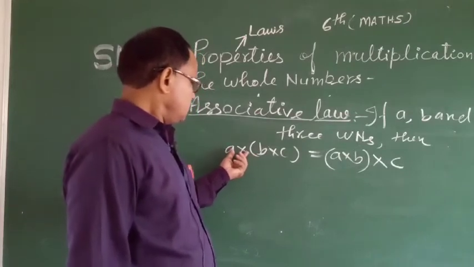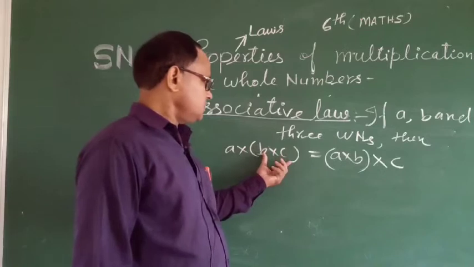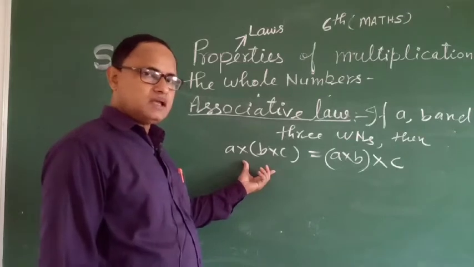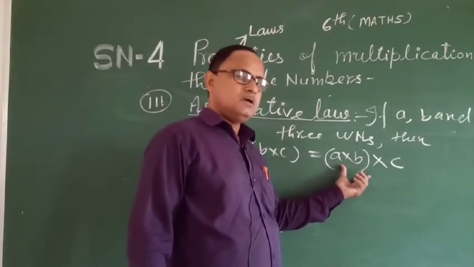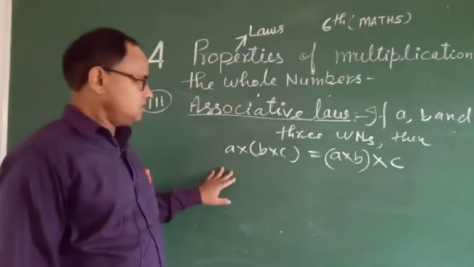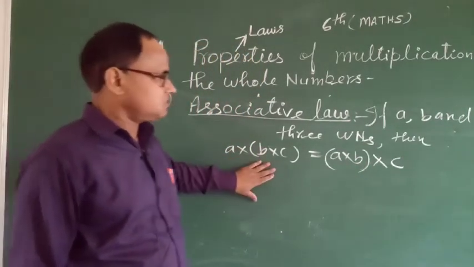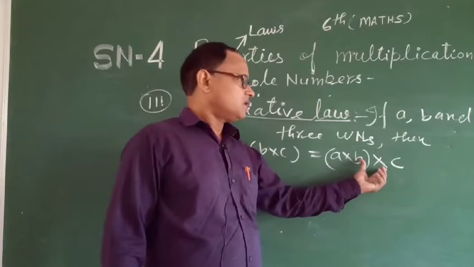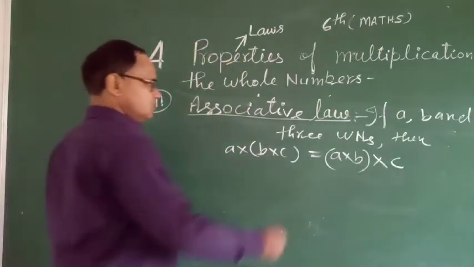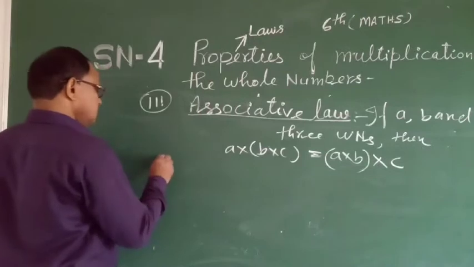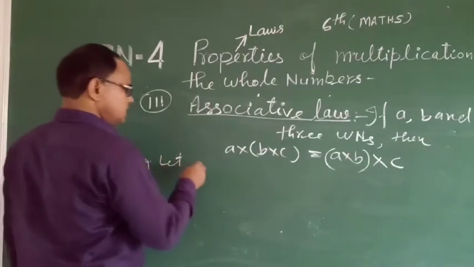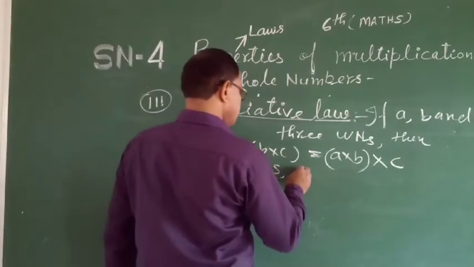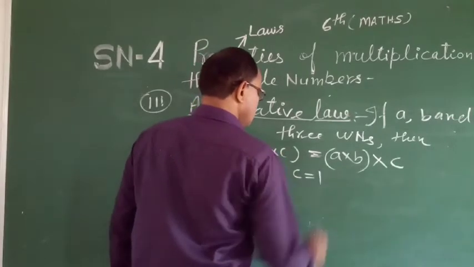Here A multiplied by (B into C) and (A into B) into C are equal. There is no difference, both are equal. For example, let A is equal to 2, B is equal to 5 and C is equal to 1.